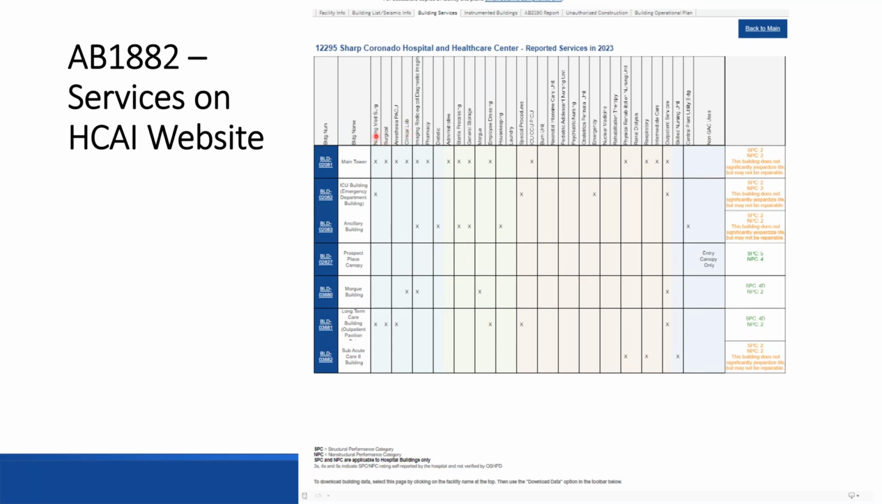All the checkbox items that were in the application, we put here. We reorganized it a bit, the 8 basic services and supplemental support services. We try to categorize with a little different coloring. But the bottom line is the checklist is here. It will show all the GAC buildings with the corresponding SPC and NPC rating.